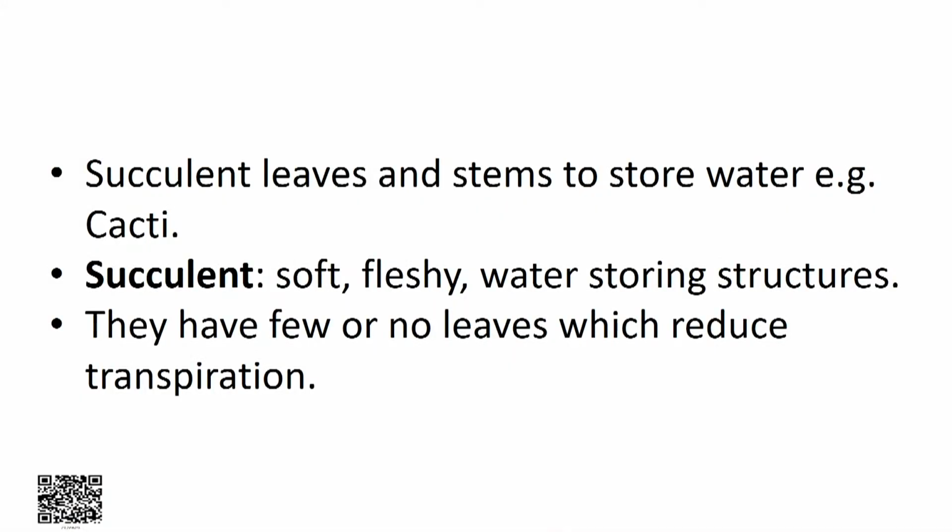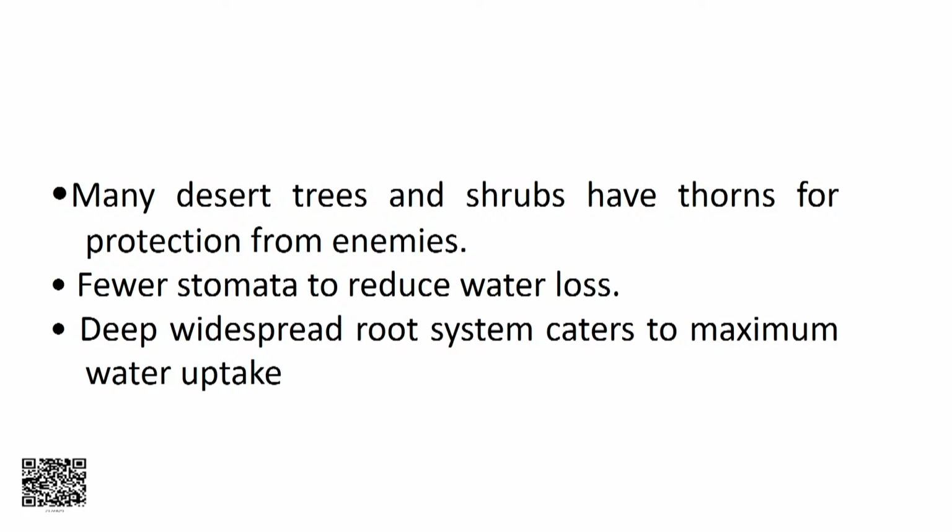Adaptations that xerophytes may exhibit are succulent leaves and stem to store water, example cactus. Succulent means soft, fleshy, water storing structure. They have very few leaves or no leaves, which reduce rate of transpiration. Many desert trees and shrubs have thorns for protection from enemies and water loss. Fewer stomata to reduce water loss. Deep widespread root system caters to maximum water uptake.